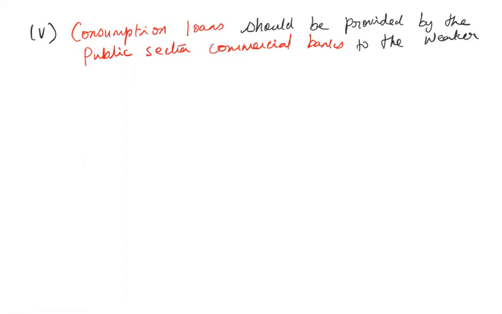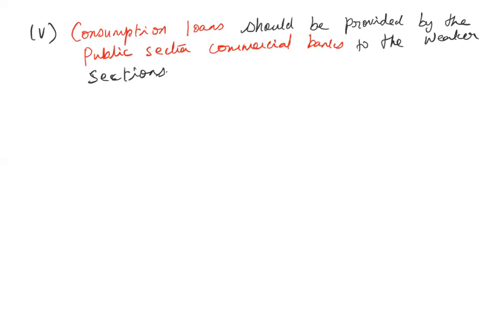Consumption loans come under the category of unproductive loans. We have seen, isn't it, that they depend on money lenders mainly because the money lenders lend loans for unproductive purposes, that is, consumption loans. So if the commercial banks also start lending loans to the rural people, even for unproductive purposes, that is, for consumption purposes, then they will not depend upon the money lenders. That's why that also should be provided by the public sector commercial banks.